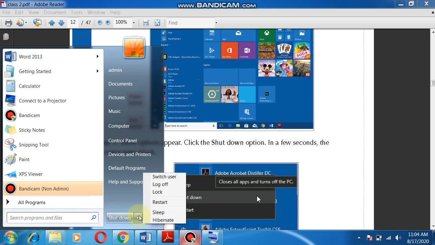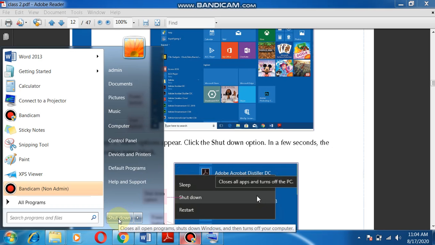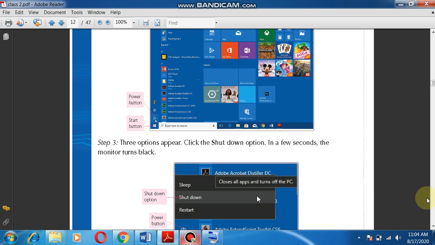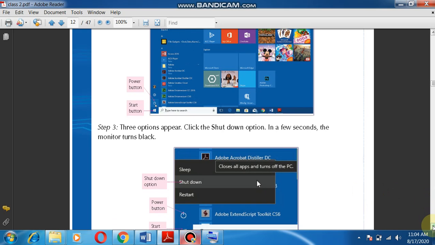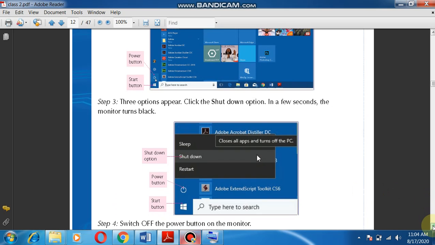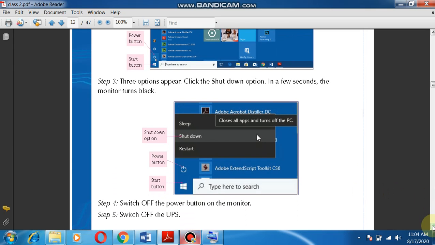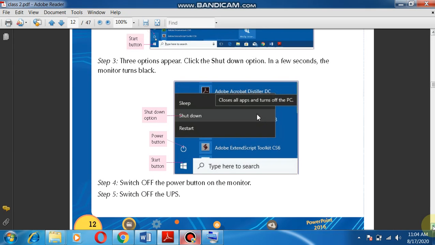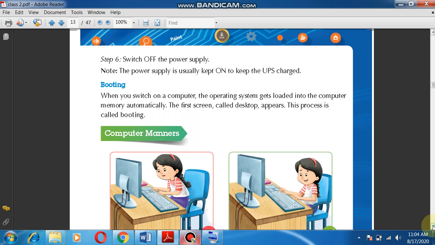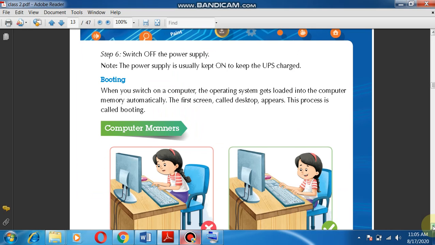If you click on it, you will find different options like log off, lock, restart, sleep, hibernate. So if we want to shut down our computer, always follow this process. Do not turn off the power supply immediately to close your computer, otherwise your computer will get damaged. So this is all we will learn in this chapter.